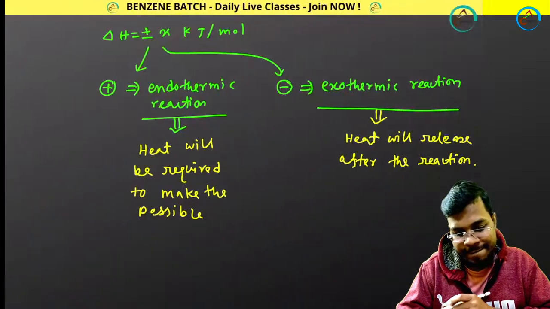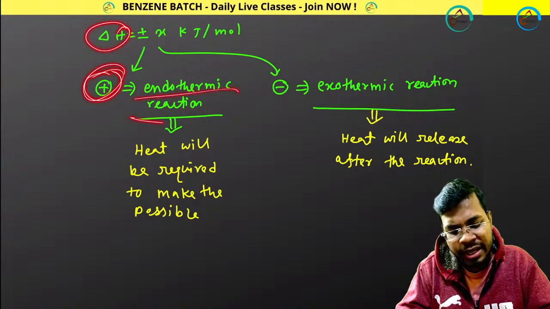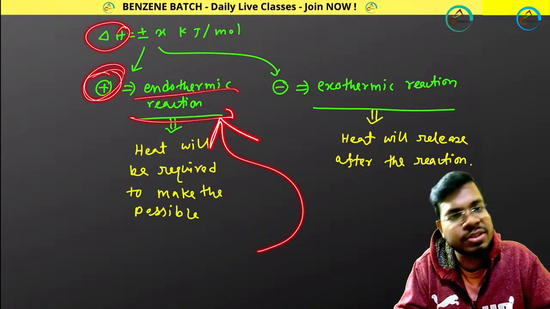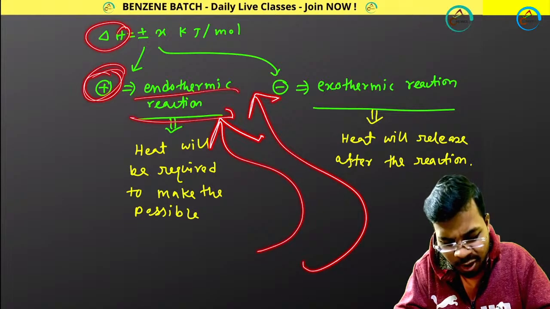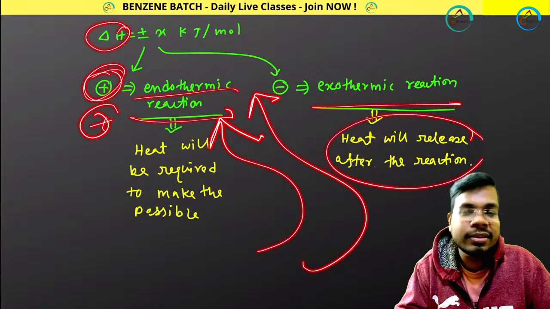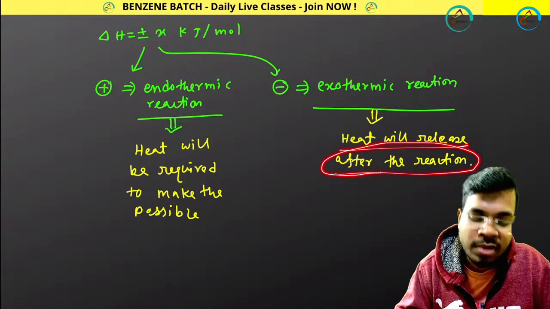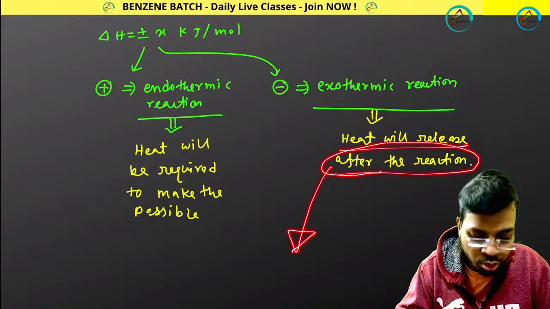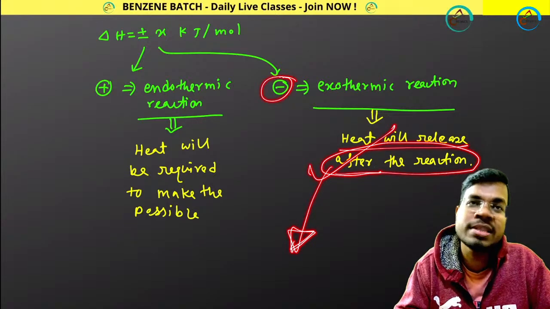Okay. And if the delta H value is positive, that is an endothermic reaction. That means you are adding heat from the outside. That means you are doing work on the system. That means positive. And exothermic means the system is releasing heat. That means the system is doing work. That's why it is negative according to the IUPAC rule. Simple.